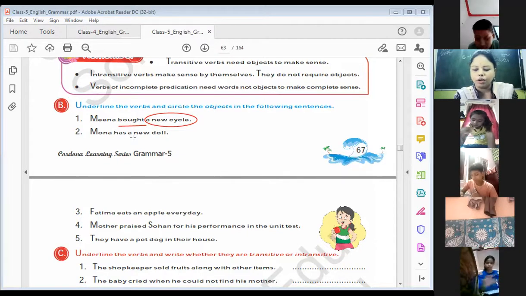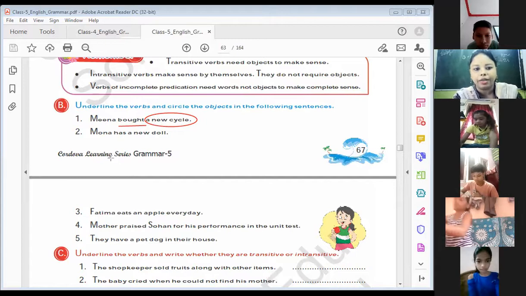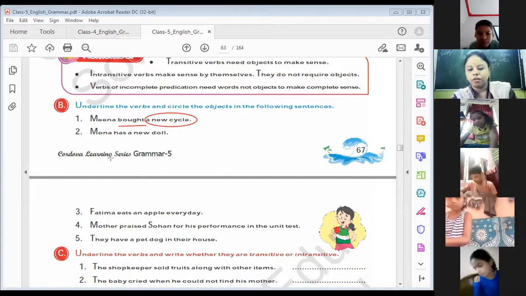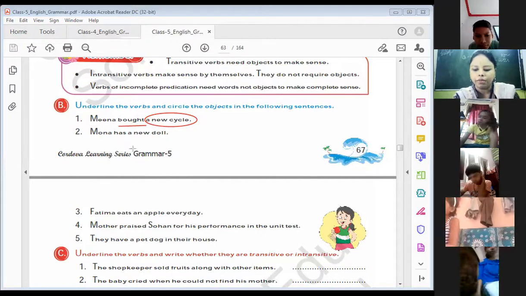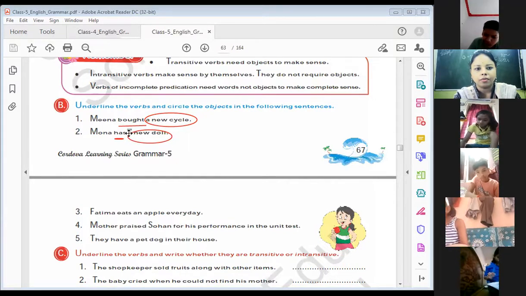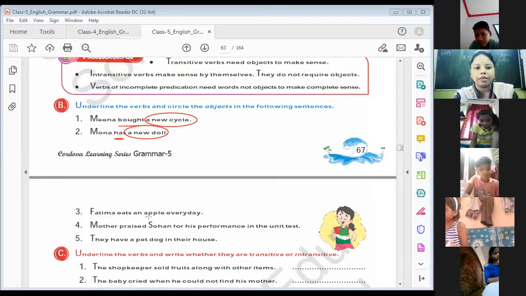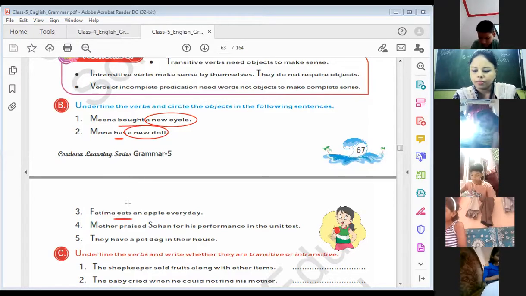Mona has a new doll. Oh, sorry. What is the question written in your book? Fatima eats an apple every day. This one is second, and Mona has a new doll is the third one. But let's complete Mona has a new doll. Here has is the verb and a new doll is the object. Next, Fatima eats an apple every day. Eats is the verb. An apple is the object.